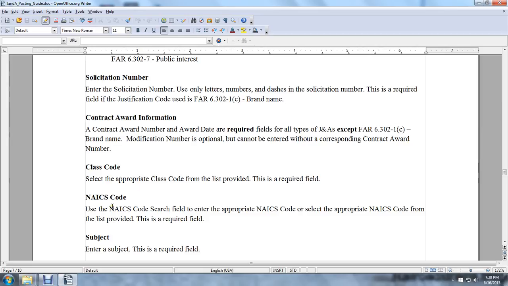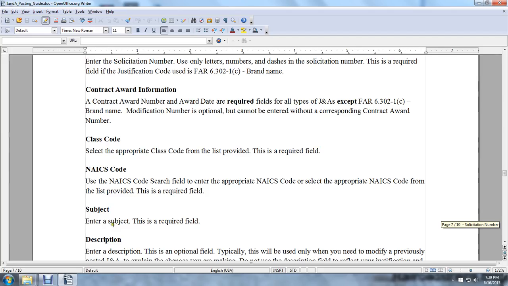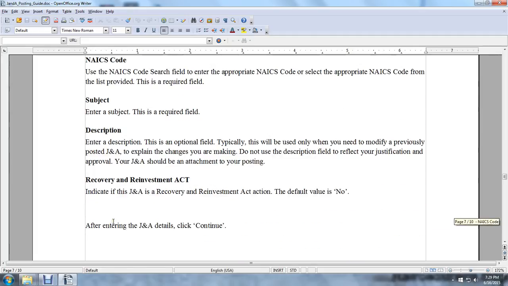National identification class code. The North American Industrial Classification Code is a search field. Select the appropriate North American Industrial Classification Code from the list provided. This is a required field. Enter the subject. This is a required field. Description. Enter the description. This is an optional field.